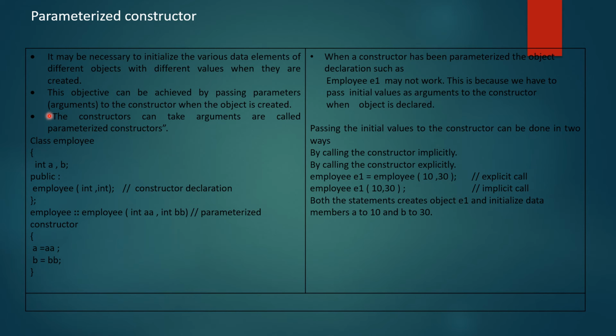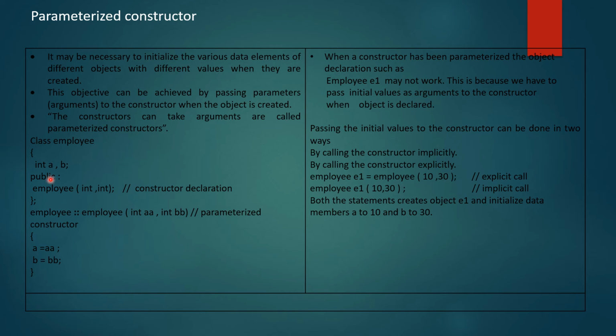Then parameterized constructor. Now in parameterized constructor, the name itself tells you that you have to pass the parameters. Okay, when a constructor can take arguments, that is called your parameterized constructor. Sometimes it is required that we have to pass the parameters, right? So in that case we can go for parameterized constructor.